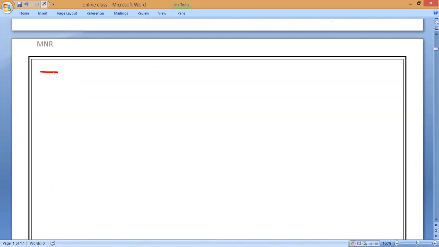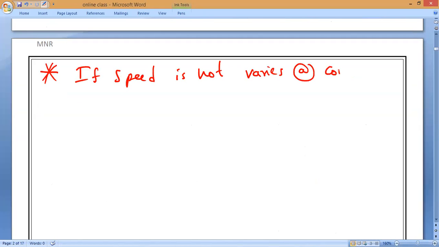So please, all of you remember, if speed does not vary at a constant rate, then what is the average speed formula? V average is equal to, so what is this V average? AVG means average velocity.